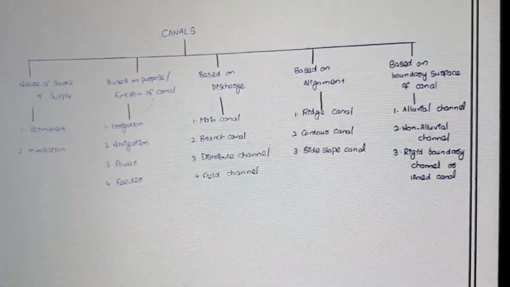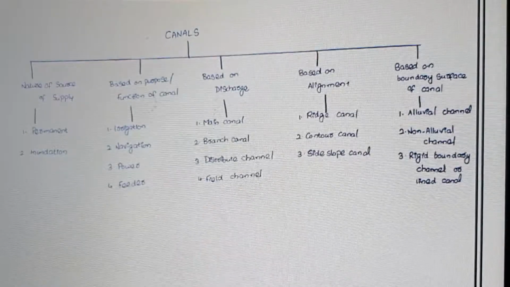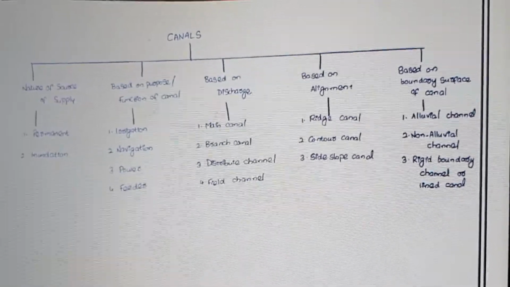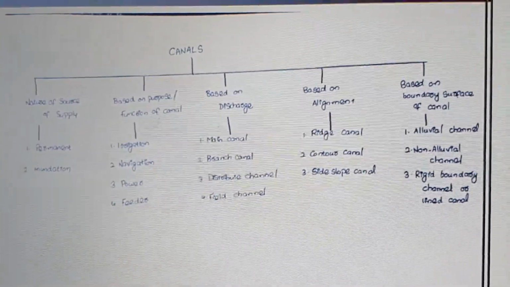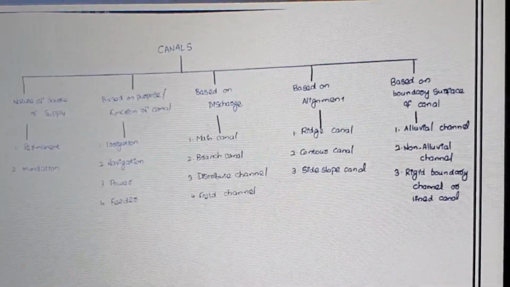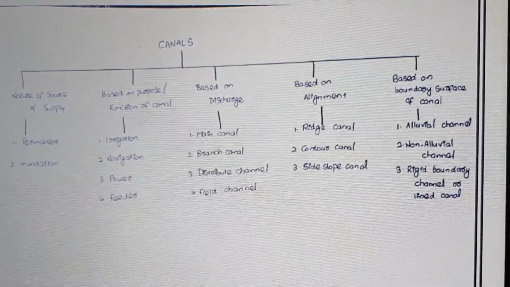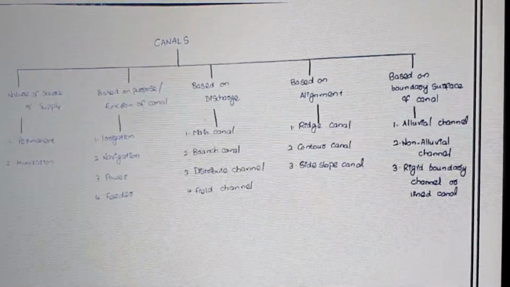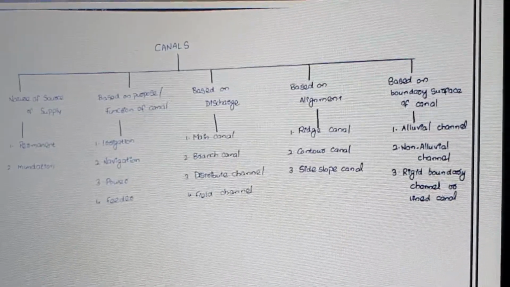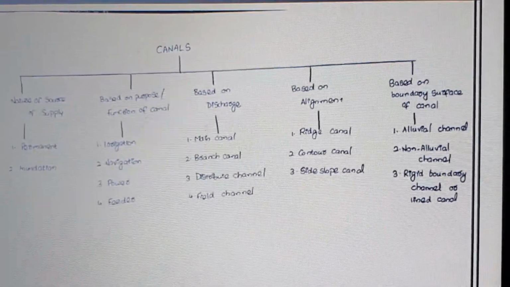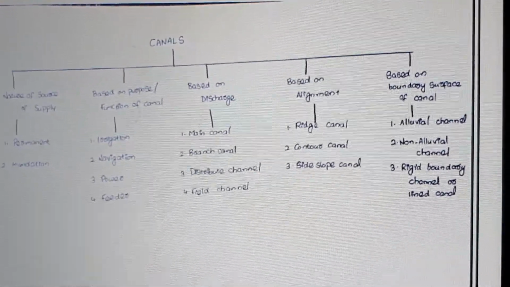The next one is the side slope canal. What is a side slope canal? A side slope canal is a canal which is constructed at right angles to the section. If the canal is constructed at right angles to the section, then we call that a side slope canal. And the last category of canal classification is based on the boundary surface of a canal, which is alluvial, non-alluvial and rigid channel.